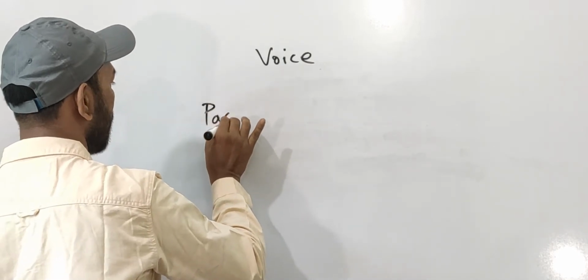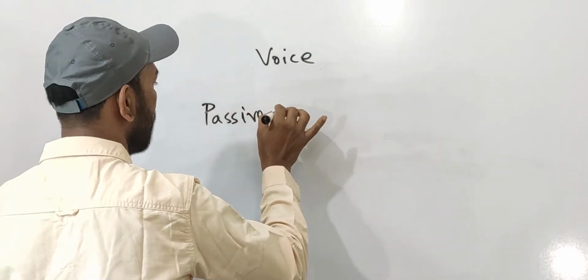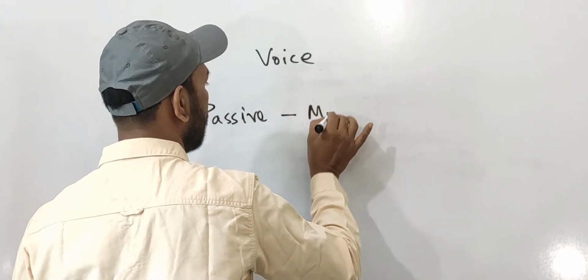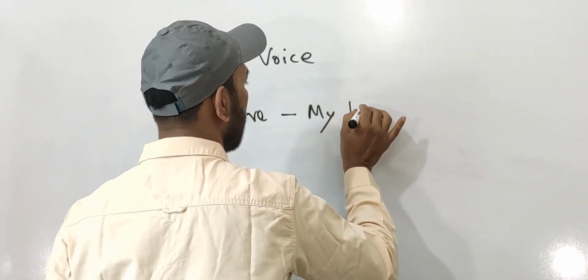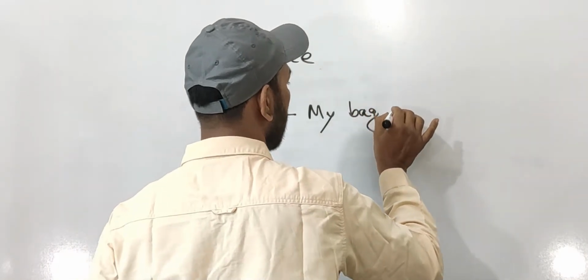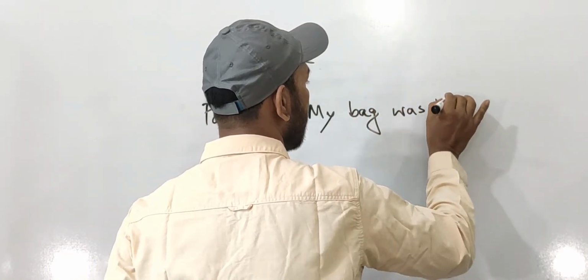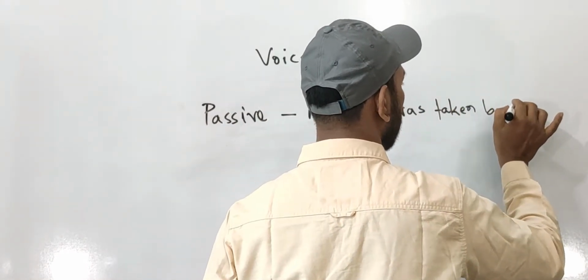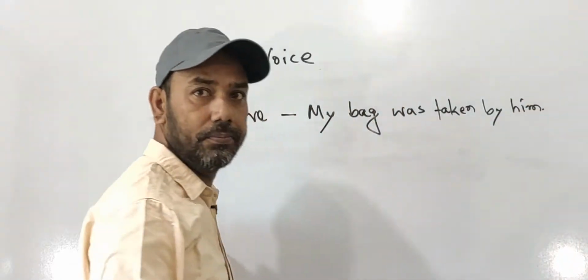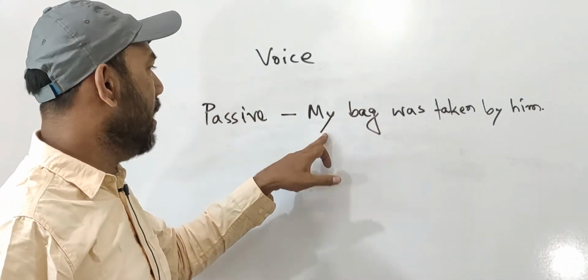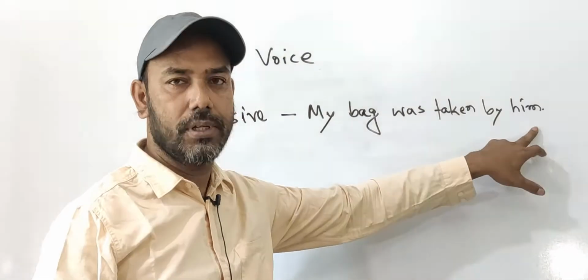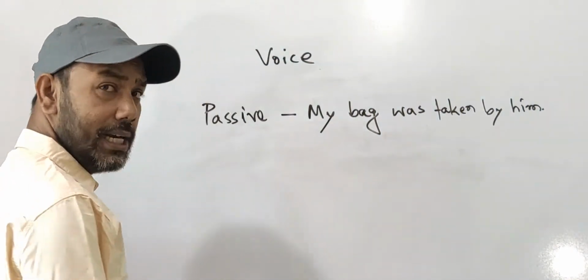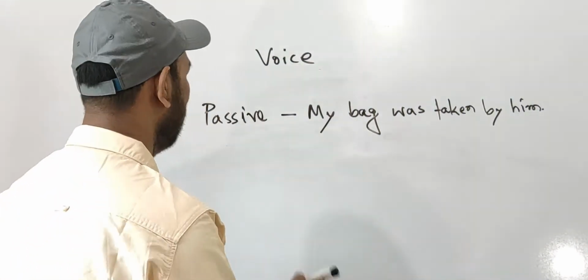Passive. My bag was taken by him. My bag was taken by him. Okay, my bag was taken by him. Let's change it into active form. Active.